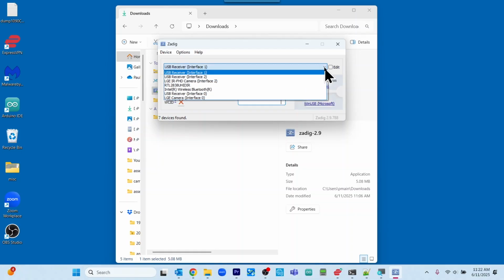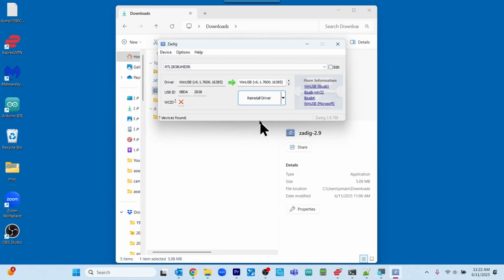And we want to select this RTL2838 since we are running the V4 RTL-SDR. So let's click on that. And what we will do next is click on, you will either see install driver or reinstall driver.